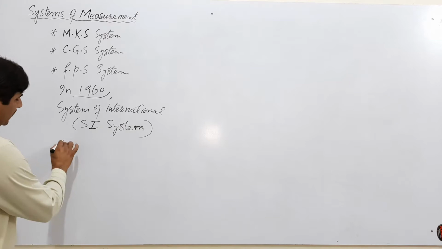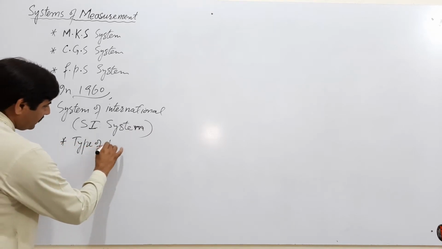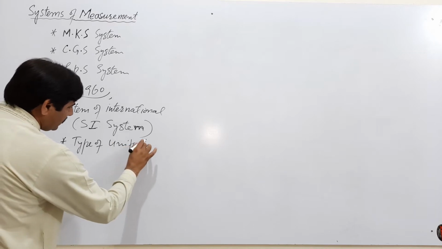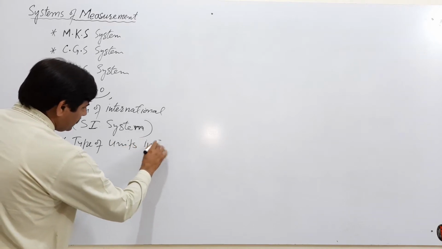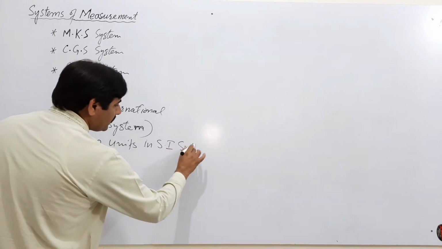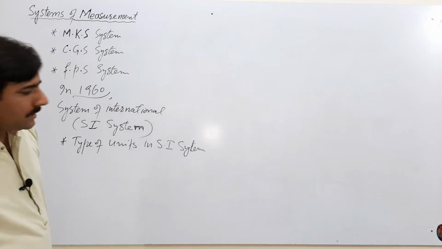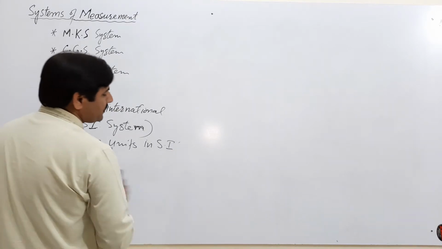In the SI system there are three types of units.